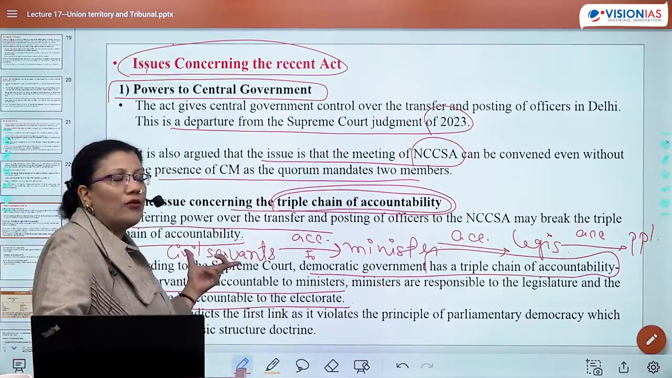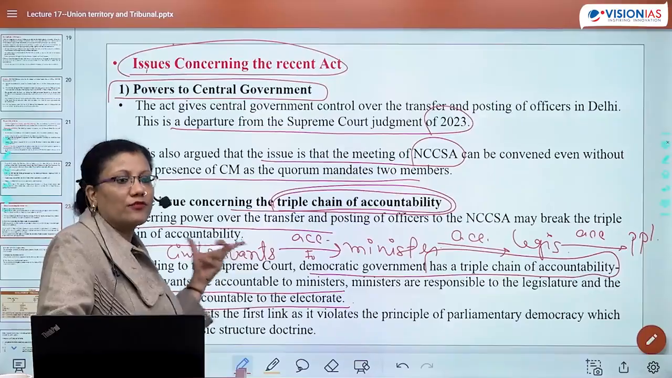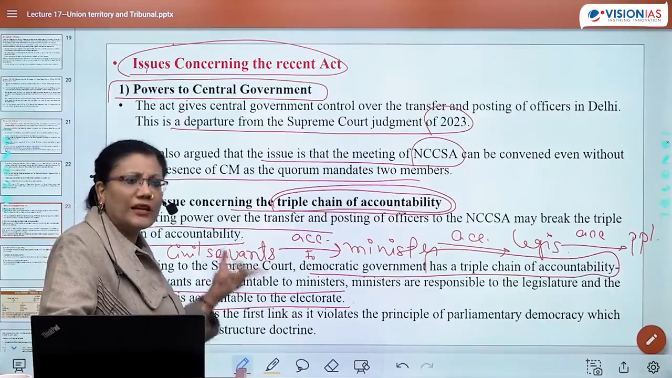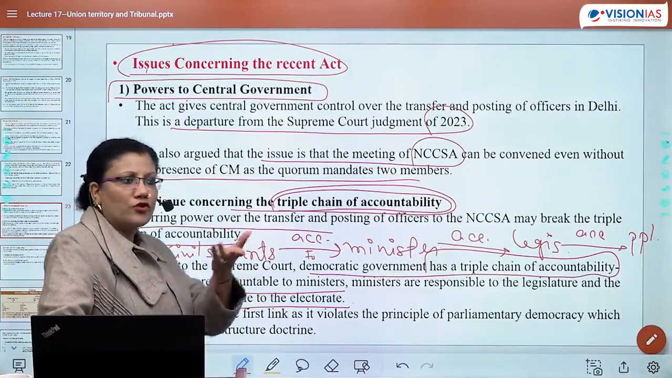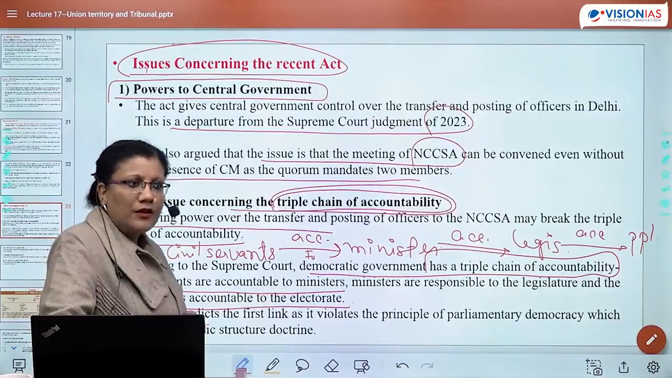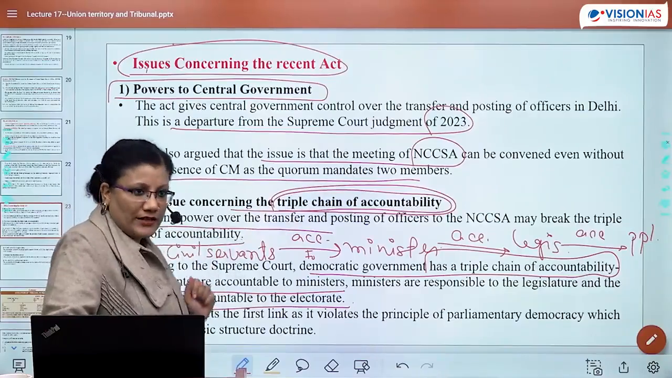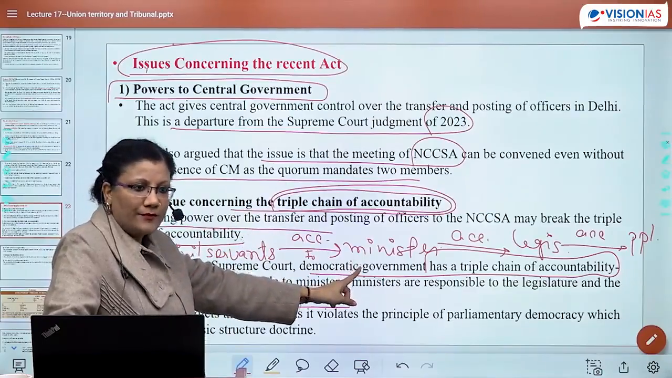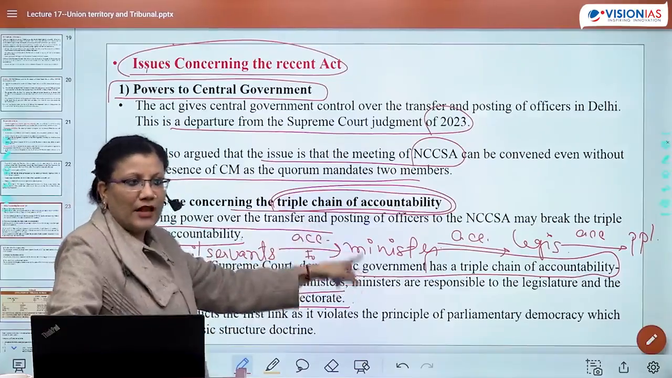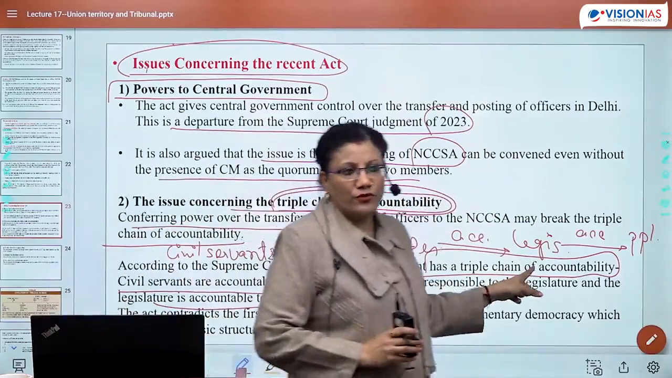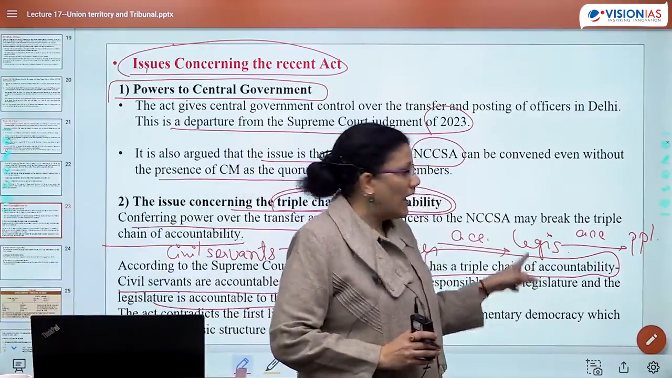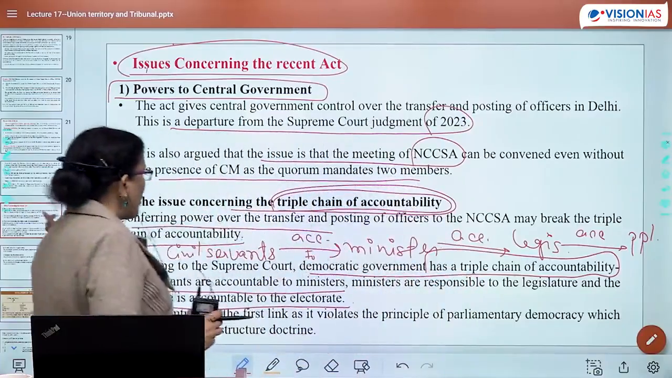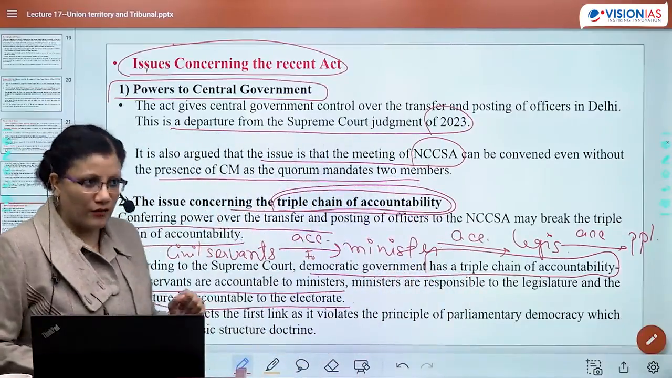Else, आप ही बताओ, how would civil servants be accountable? We say that civil servants should also be accountable. कैसे हो सकते हो आप accountable? Because you are not elected people. So there is an indirect accountability. You would be attached to some minister or department. You would be accountable to that minister. That minister would be accountable to the lower house. And that legislature would be accountable ultimately to people. So there is always this triple chain of accountability.